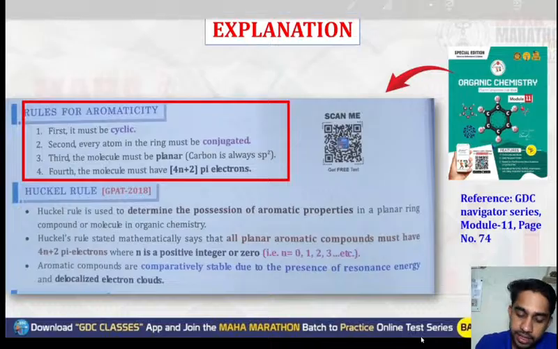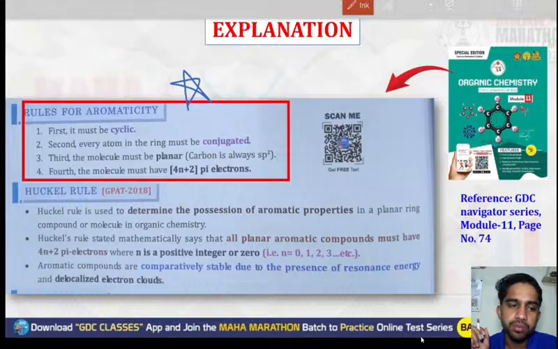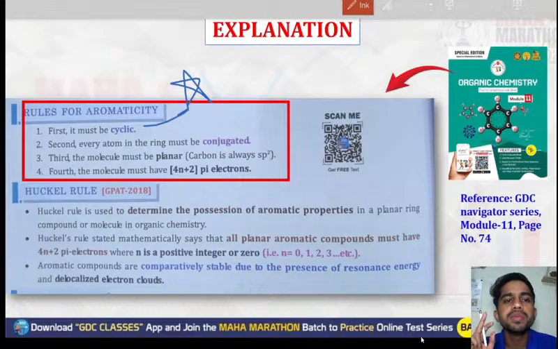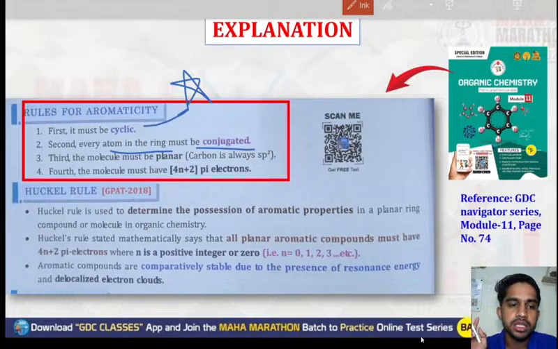So the rules for aromaticity are very, very important, guys. You can expect a question directly on the rules for aromaticity in the examination. The first one: the compound must be cyclic. Second, every atom in the ring must have a conjugated double bond system present.